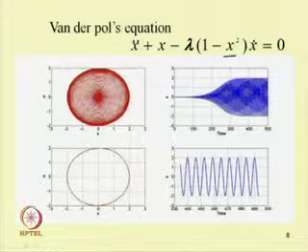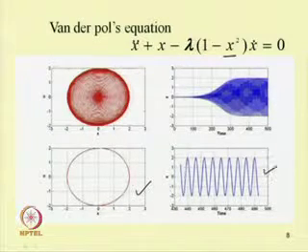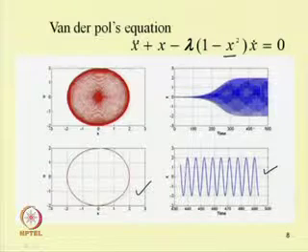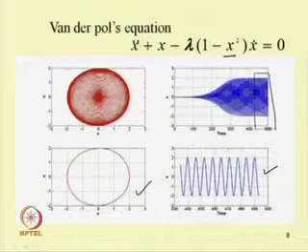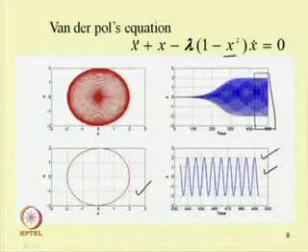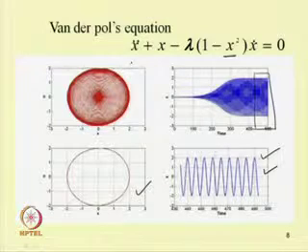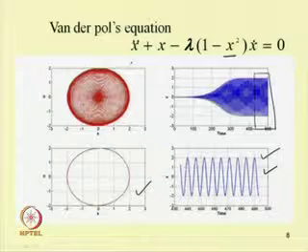This is plotted in this figure, and in this figure it is plotted only from 430 to 500. That means this portion of the plot is plotted here. So, we show the steady state response in the case of the van der Pol equation. If one takes an initial point outside this curve, then also one can find that it will come back to this limit cycle.